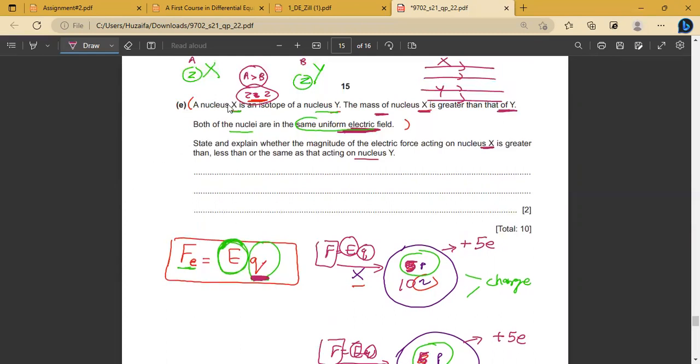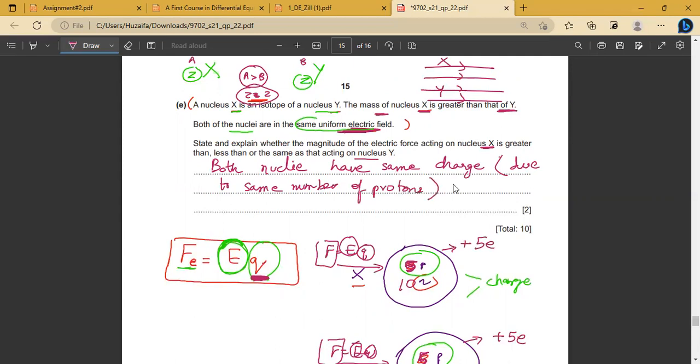So first of all, I will say that both nuclei have the same charge. You can write the reason here: due to the same number of protons, because they are isotopes of each other. And in the result, you will write the conclusion that the electric force has the same magnitude.